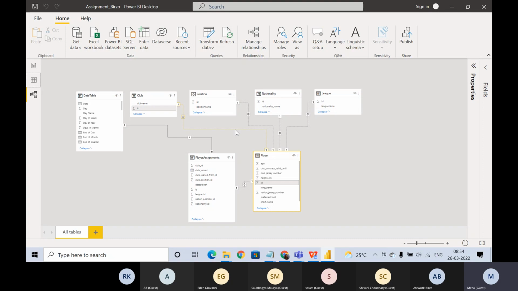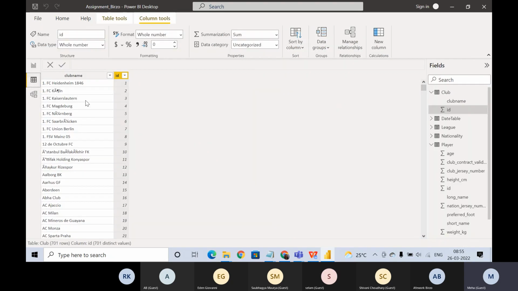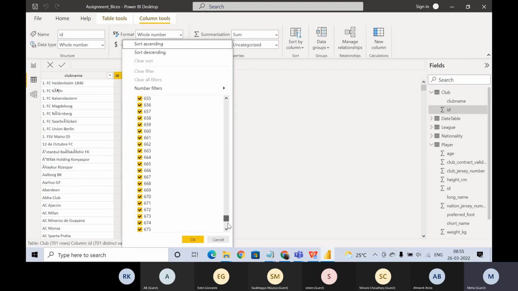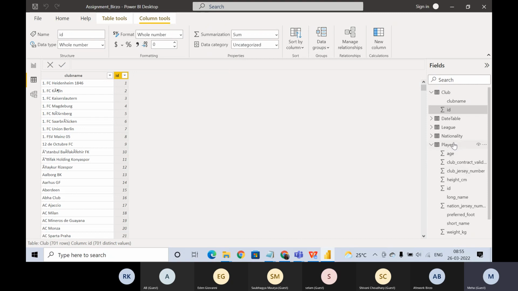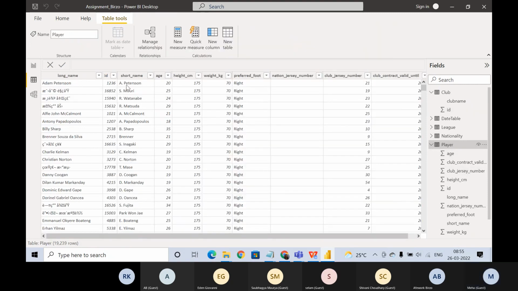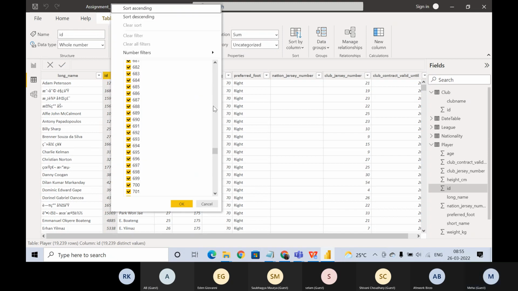Because we don't have club ID over here. We need to map ID from the club table to club ID in some other table, but that is not happening. We are mapping club ID with the player ID in this case. So will that work? That was the question. And when we saw under club name, under ID, we have values starting from 1 to 701. And when we see under player, we have ID starting from 1 to 1000.